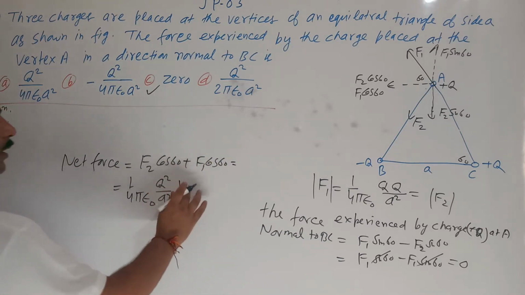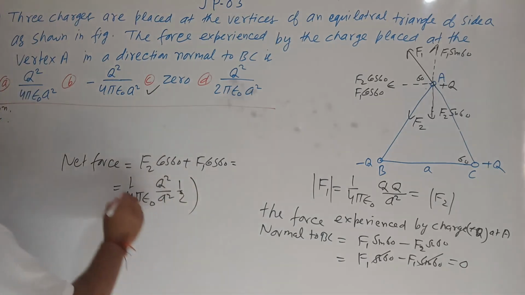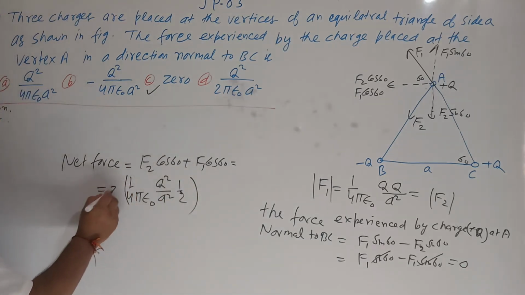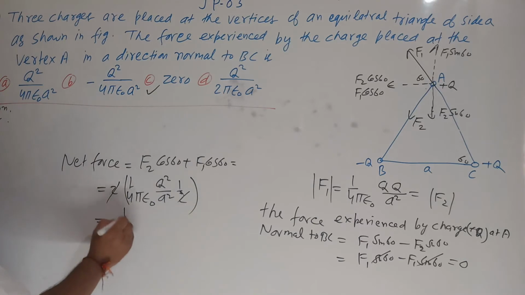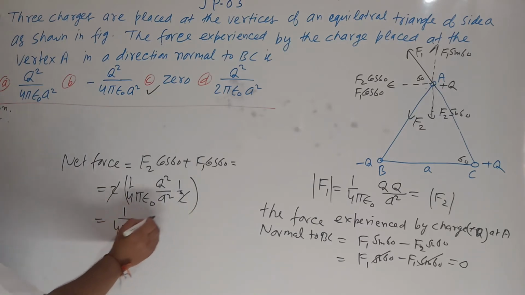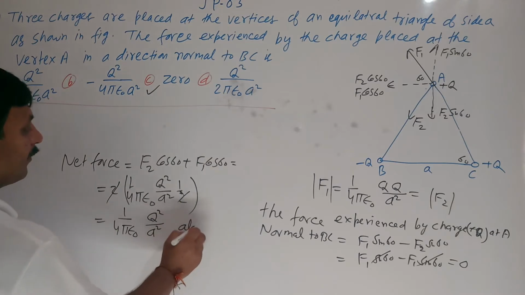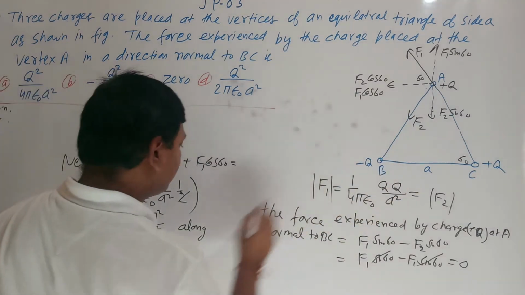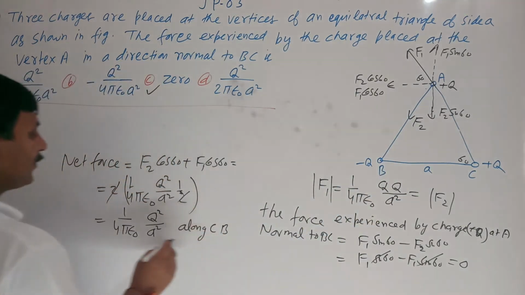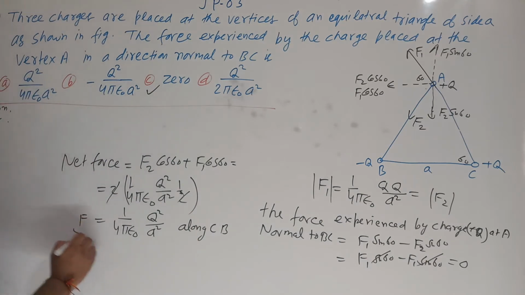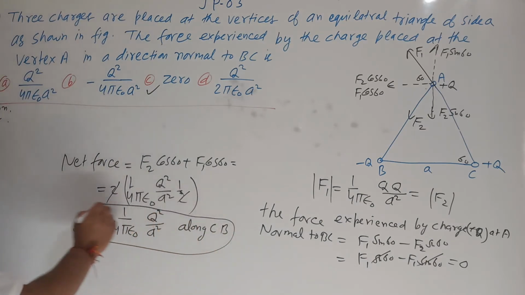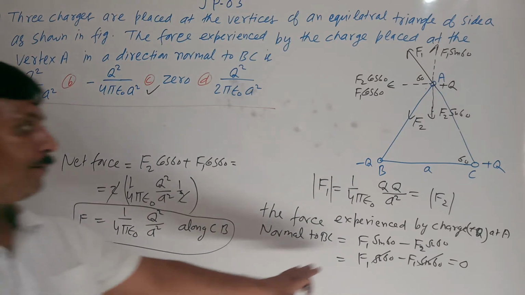So this becomes twice of this, and the 2 cancels out. The result is 1 upon 4 pi epsilon naught Q square upon A square, and the direction will be along CB.